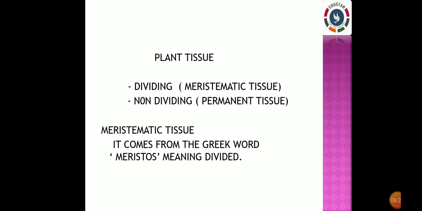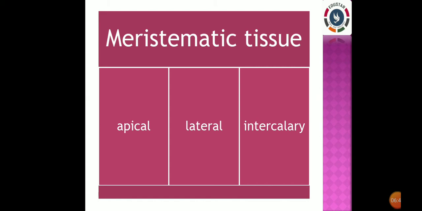These dividing tissues are technically called meristematic tissues. Where does the word meristematic come from? It comes from the Greek word meristos, meaning divided. Well, the main function of these tissues is to divide and help the plant grow. So, where do you think you will find this tissue? Exactly, they are at all places where the plant's parts show growth.